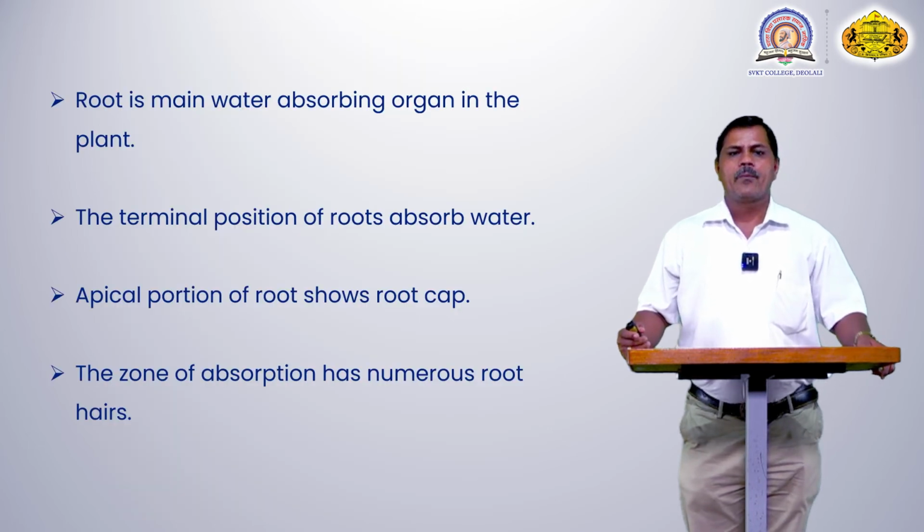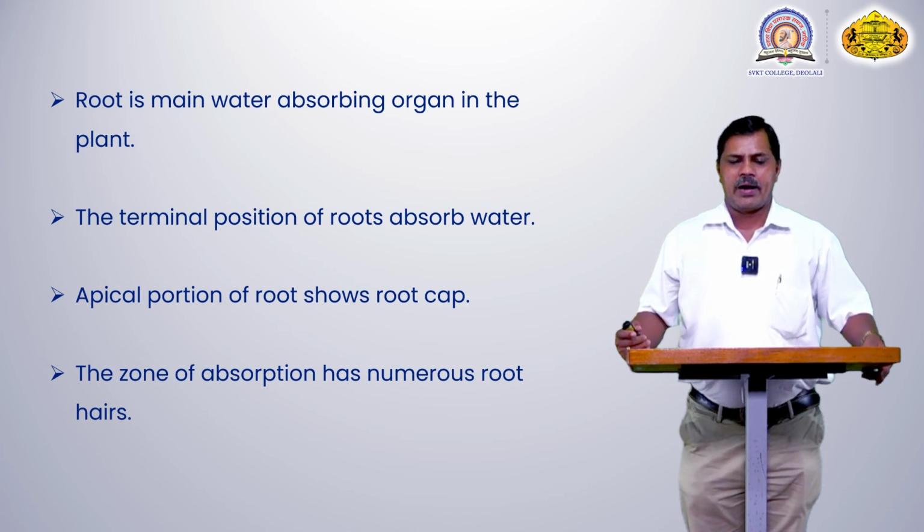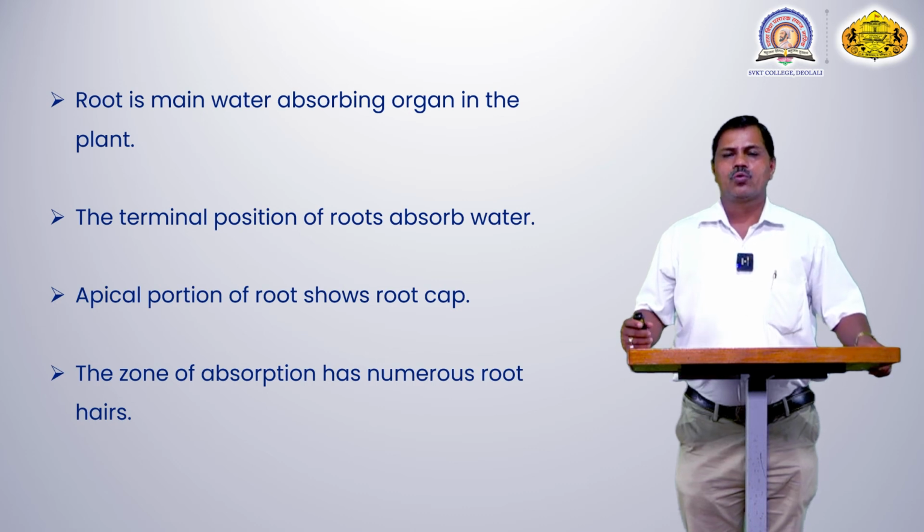Root is the main part whose role is absorbing the water molecule, and it can be uplifted to the upper part of the plant. You know that the terminal position of the root hair absorbs it. This is called the root hair. This is a capillary structure, and the water can be supplied and conducted through it. This apical portion of the root shows the root cap.